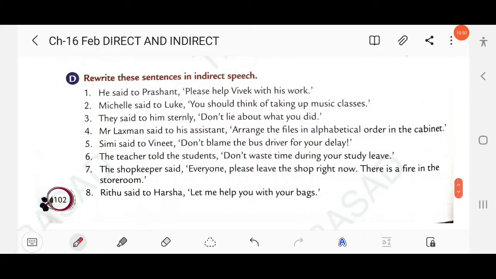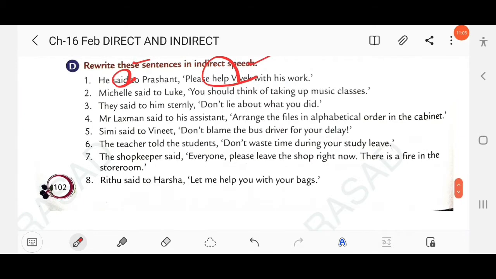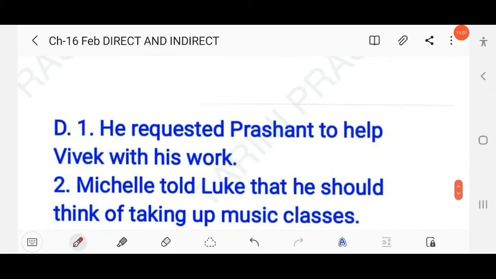Then next here, rewrite these sentences in indirect speech. He said to Prashant, please help Vivek with his work. You know here the reporting verb is simple past, and you know this is an imperative sentence. Please help Vivek with his work. Okay, so here you have to change the reporting verb said to requested, right? Here, he requested Prashant to help Vivek with his work, right?